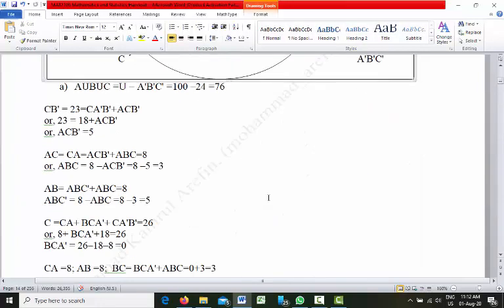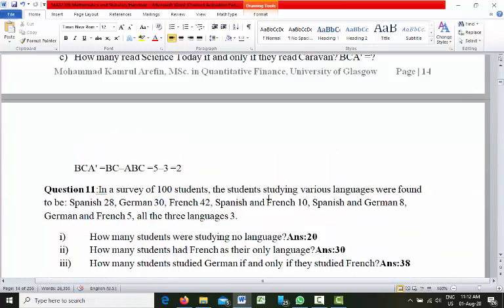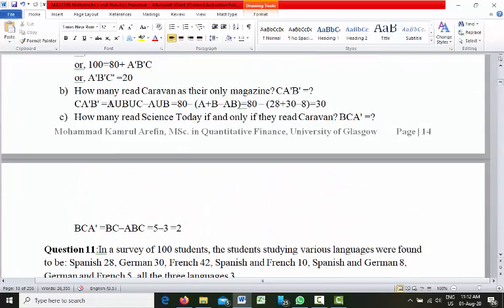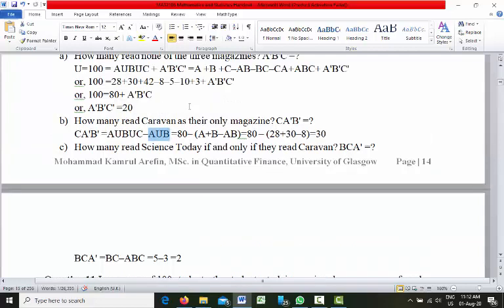If you remove it, we will get C, A prime, B prime. So C, A prime, B prime means the total area covered by all three circles minus the total area covered by A and B, that is A union B. Now the total area covered by all three circles, A union B union C, means A plus B plus C minus AB minus BC minus CA plus ABC, and we have already calculated it: A union B union C is equal to 80.